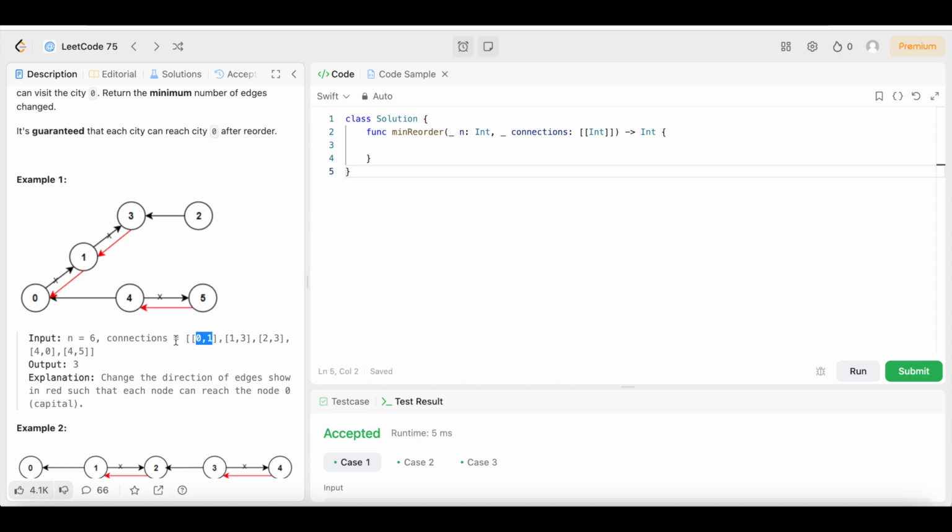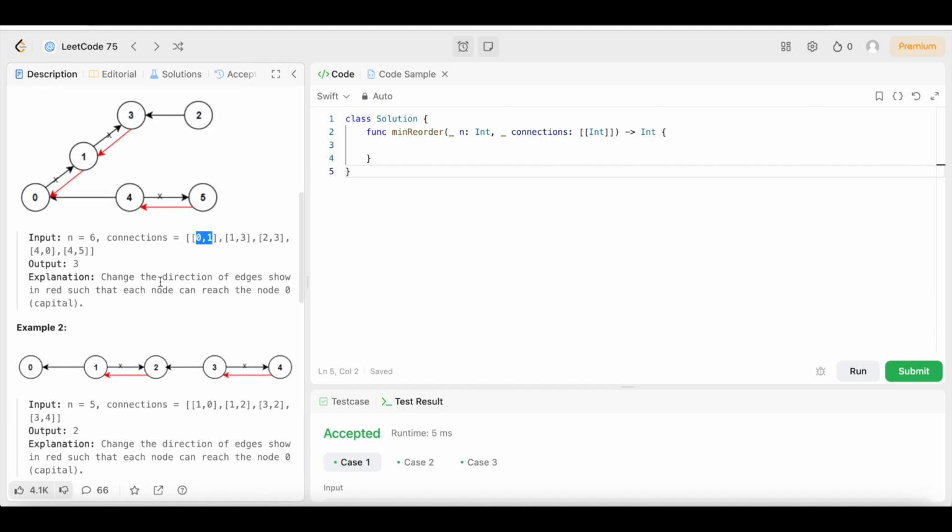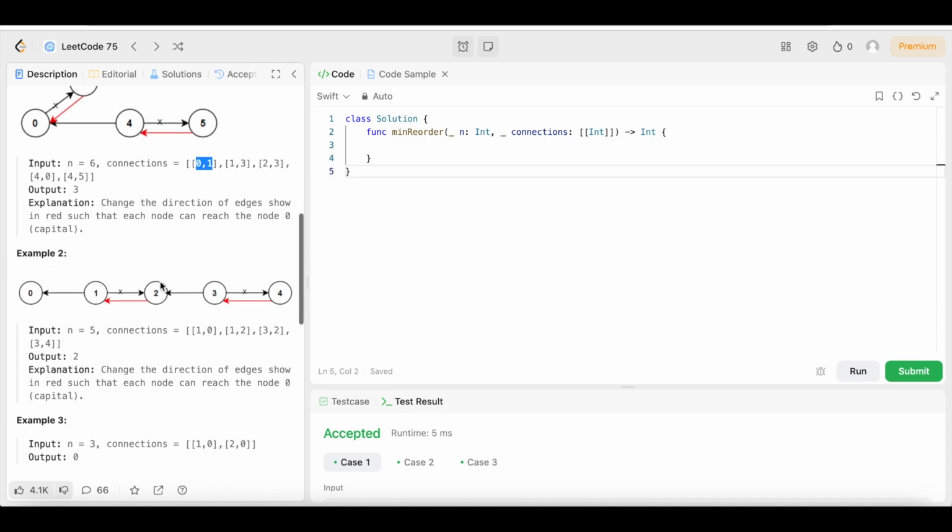So I hope that makes sense to you guys. That's just how the list works without using the pictures. So let's look at example 2. It's the same thing really, but it's a different example. So we're going to look at it just in case. We have n equals 5. The connection equals the list of nodes and edges that we are given, and the output is 2.